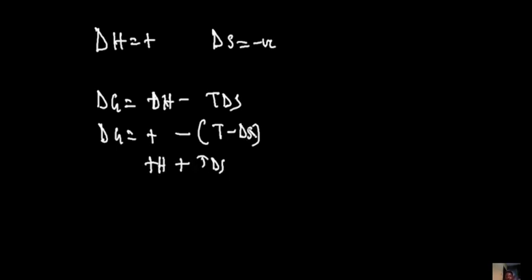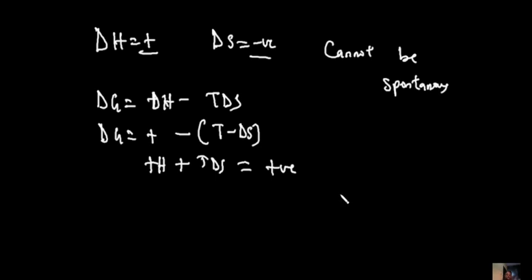Because of this negative value of S, the minus opens this up and turns this minus into plus. So you have plus and plus, which means dG would always be positive. So even if you want to use a high temperature or low temperature, dG will always be positive. So note, a reaction where the enthalpy is positive and entropy is negative cannot be spontaneous.